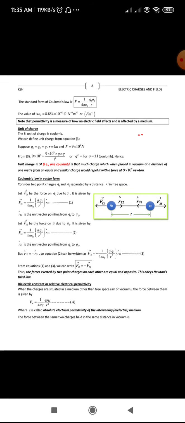Just go through the figure, and the same thing has been expressed in mathematical form.